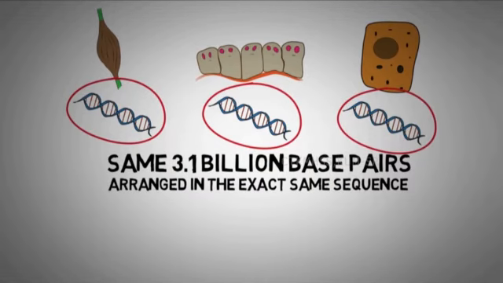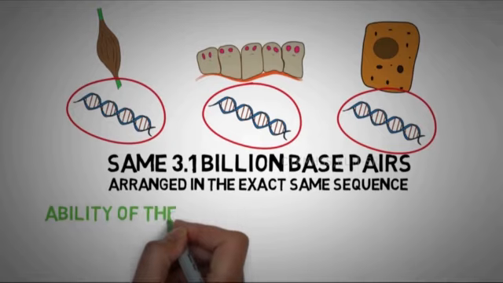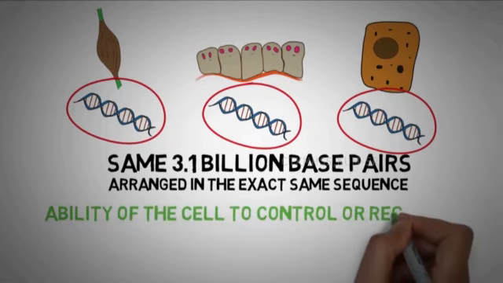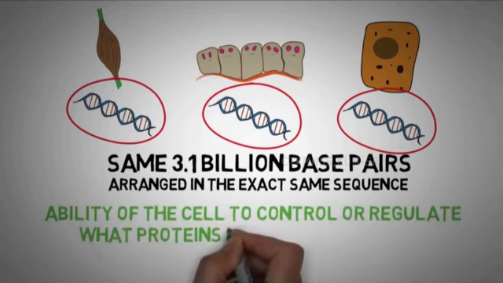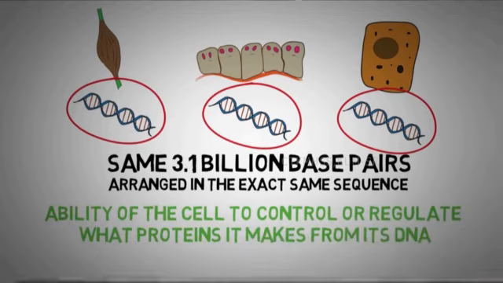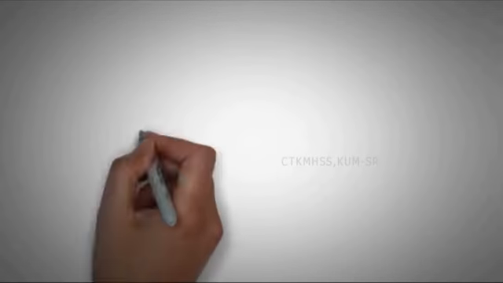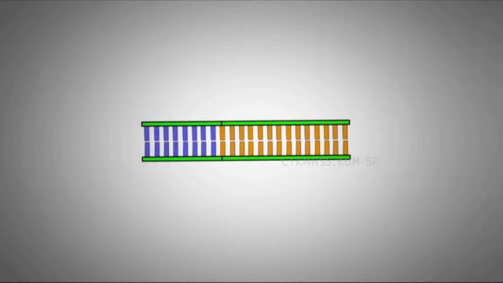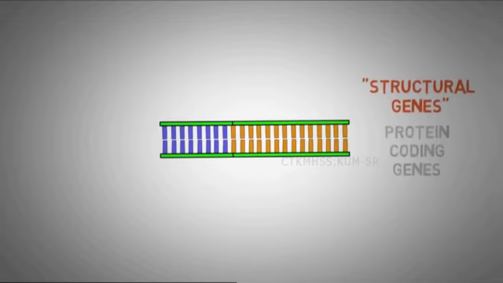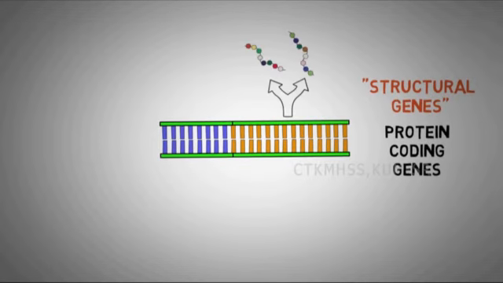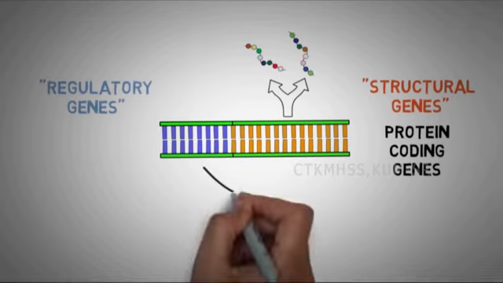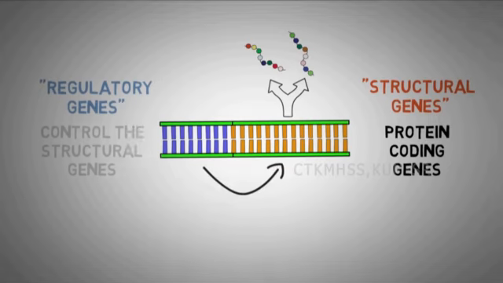But despite having the same DNA in them, they are completely different, and this is because of the different proteins they produce. This is all possible due to the ability of the cell to control or regulate what proteins it makes from its DNA. In a broad sense, the genes in our DNA can be divided into two main groups: structural genes, which code for proteins, and regulatory genes, which regulate the proteins produced by the structural genes.